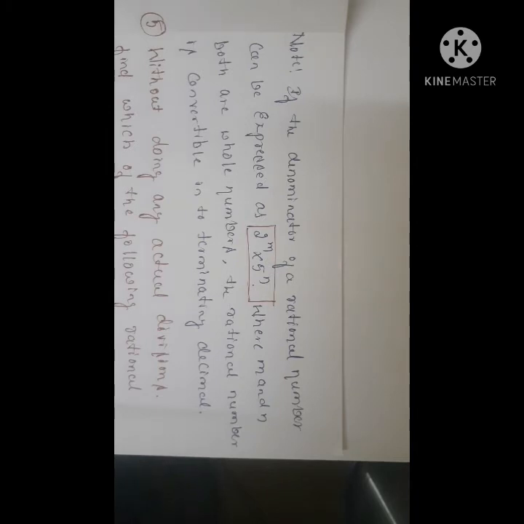That means in the given fractions, you have to express the denominator in the form of 2 to the power of m and 5 to the power of n. Then we can say that it is a terminating decimal.